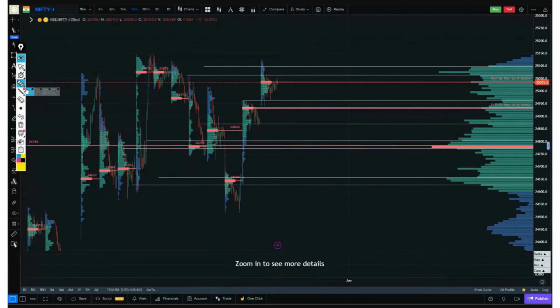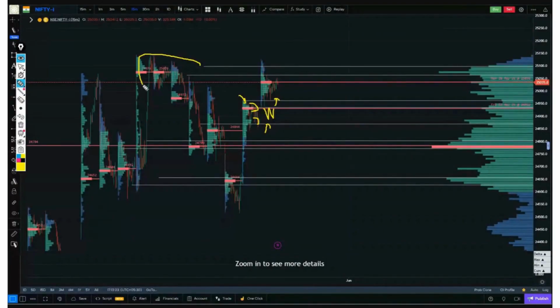For example, first of all, yesterday's volume profile. What was formed in this volume profile? As soon as the market opened, it was bullish and then became sideways here, so the same confirmation was given by the volume profile as well, that the volume profile showed two nodes. The first node is this one, and the second node is this one. Alright, so we marked its low. We marked its high, and this is where the epoch zone is. That means this became the range if it breaks on the upside.